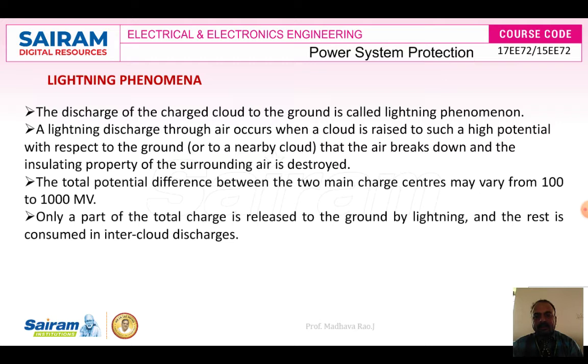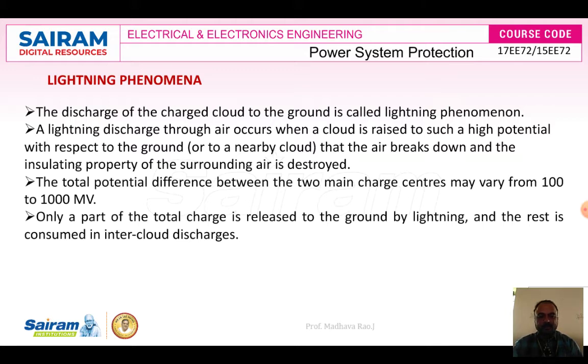A lightning discharge through air occurs when the cloud is raised to such a high potential with respect to the ground. The lightning voltage varies from 100 to 1000 MV, that is, 100 megavolt to 1000 megavolt.